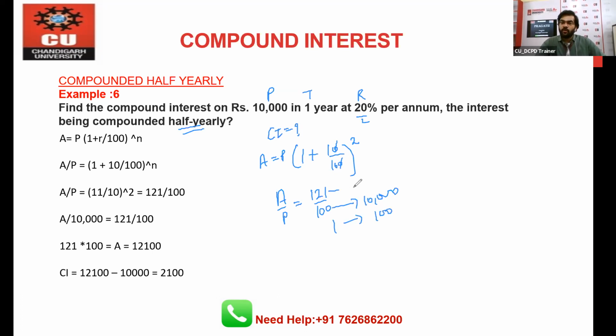So we have to find out the compound interest, and the difference again we have 21. So 21 will become 2100, which is the right answer for this question, and that's why this is mentioned here. I hope there is no doubt in this question for any of the students who are listening right now. All right, guys.